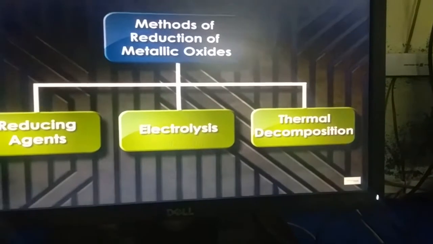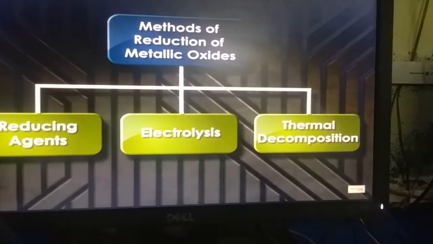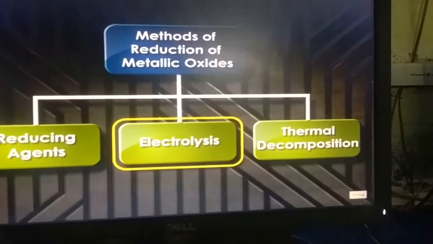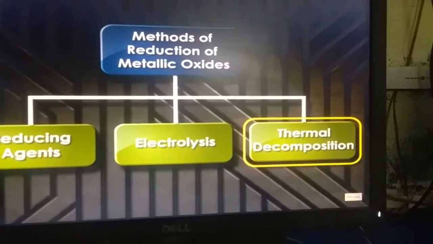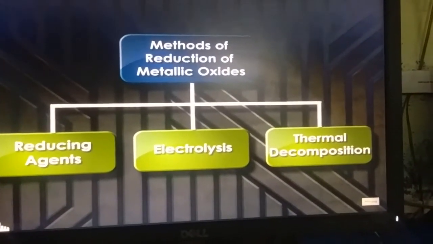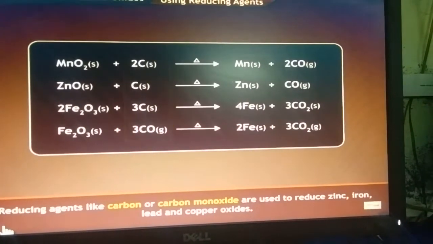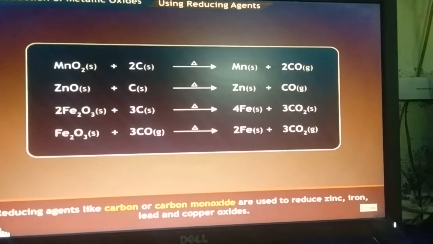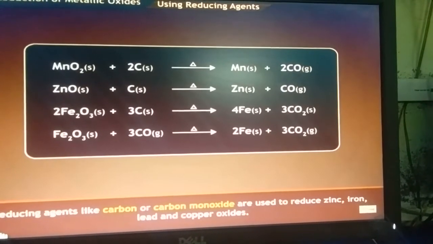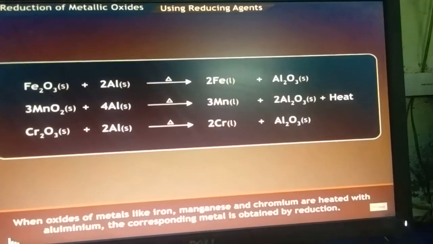Now we come to the methods of reduction of metallic oxide: the reducing agent, electrolysis and thermal decomposition. These are the three methods of reduction of metal oxide into its metallic form. We will follow the first method, that is the reducing method. Magnesium oxide, zinc oxide, iron oxide, ferrous or ferric oxide is converted into their metallic form by using carbon and carbon monoxide as a reducing agent, that we can watch here.